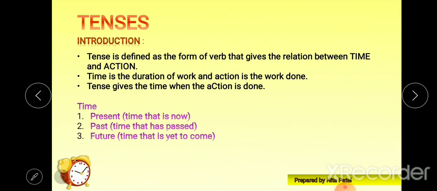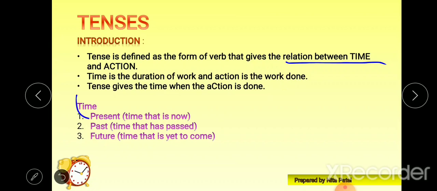Now tense is defined as a form of a verb that gives the relation between time and action. Now time is the duration of a work, and action is the work done. So whichever work we have done, that is our action, and the duration of our work or our action, that is time. Now tense gives us the time when the action is done.